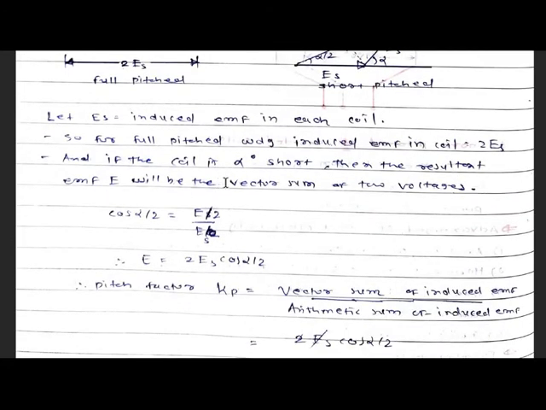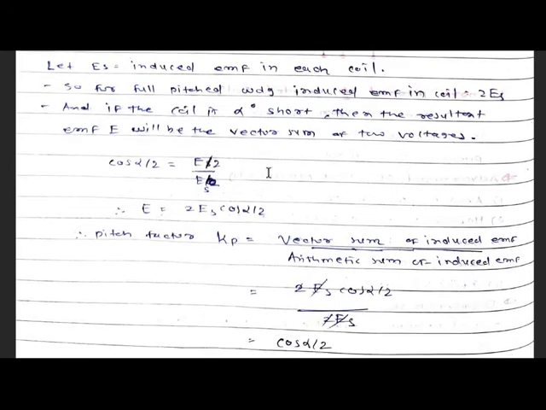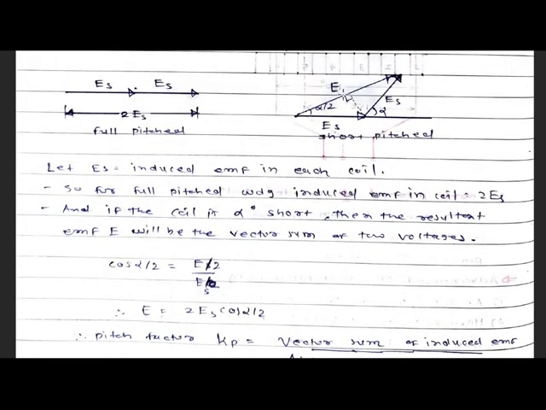then the resultant EMF will be the vector sum of the two voltages. In the figure we can see that this is alpha, so this will become 180 minus alpha. For a triangle, the sum of all three angles is 180 degrees, so this will become alpha by 2 and this is also alpha by 2.